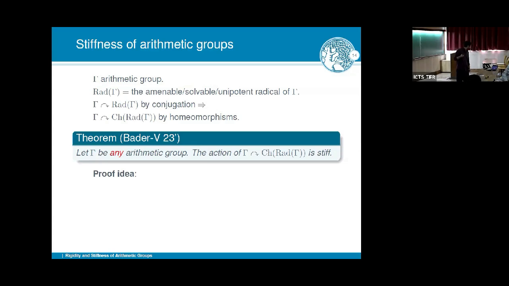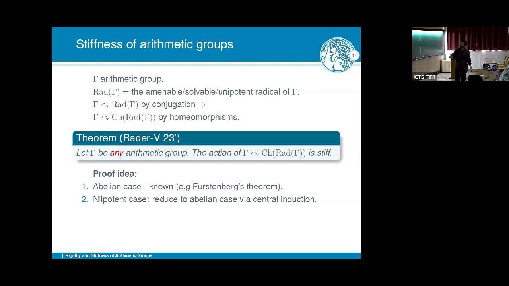Let's see how much time. Yeah, maybe I'll say just a few words about the proof idea. So let's first assume that the radical is actually abelian. That's like SL_n(Z) semi-direct product Z^n. Well, I quoted Furstenberg's theorem, and it's not that it's exactly enough, but more or less, this is the idea. You basically just use known results. The next case to consider is nilpotent. So nilpotent, I will use the theorem of Howe to say that somehow all the character theory is coming from the center in order to reduce to the abelian case.